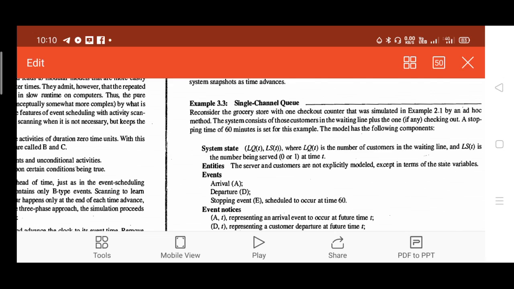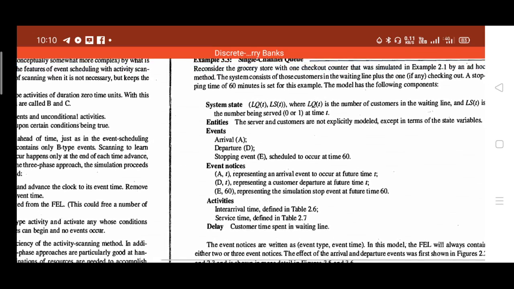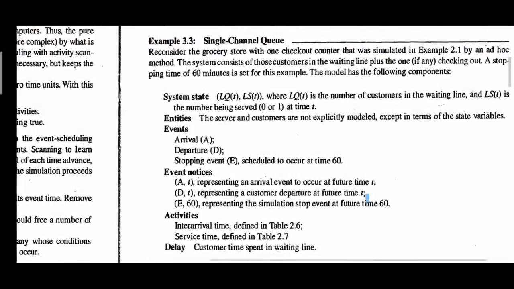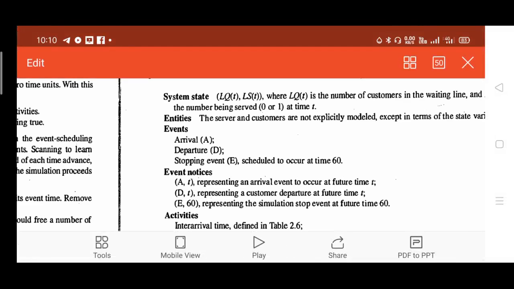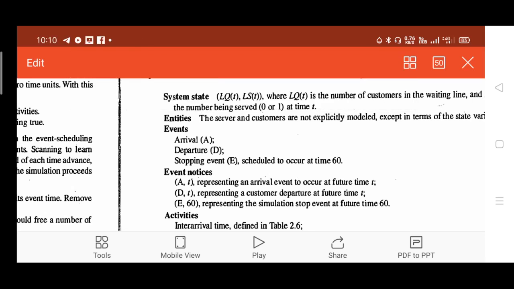We will begin with the simple single channel queue program first, followed by the other things. For the system state definition, you can go through entities and events. Events are normally arrival and departure, and there is a stopping event at 60 minutes, since we are going to run the simulation of a single channel queue of a grocery store with one shopkeeper, only one teller handling all the customers.